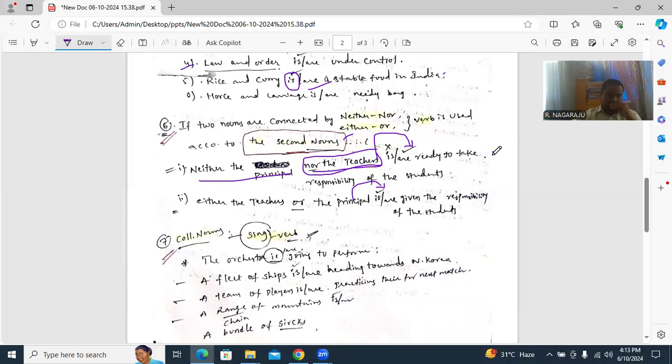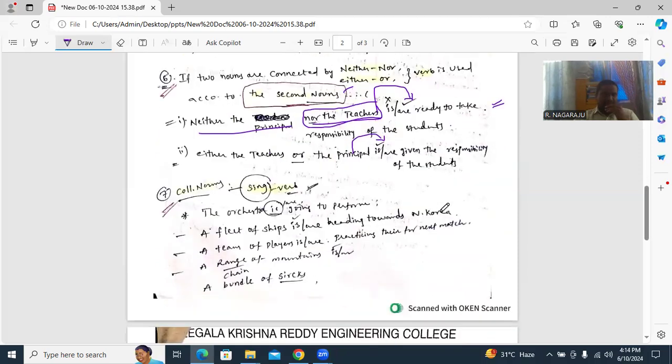As per the rule, if two nouns are connected by neither nor or either or, the verb is used according to the second noun. We are going to neglect the first one and go through the second noun. Okay, ma'am. In the same way, either the teachers or the principal is given the responsibility of the students.